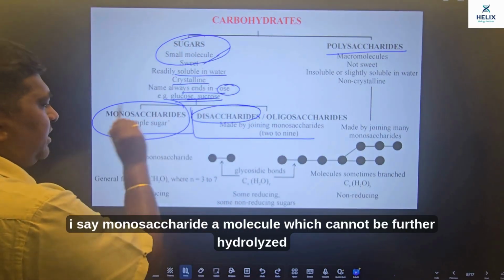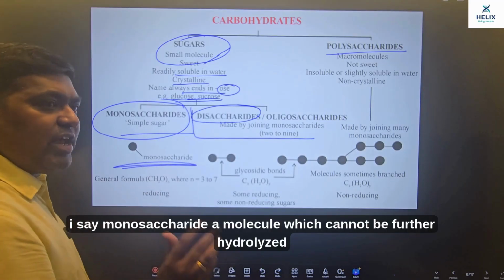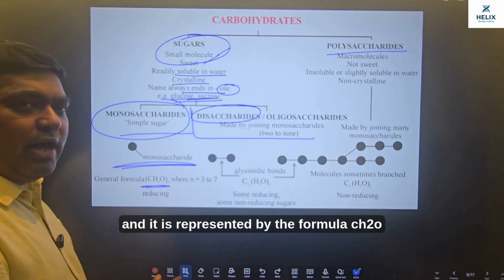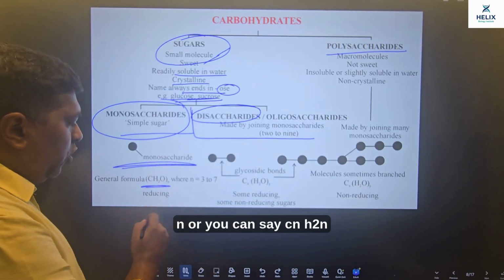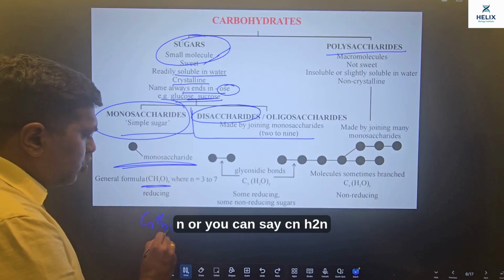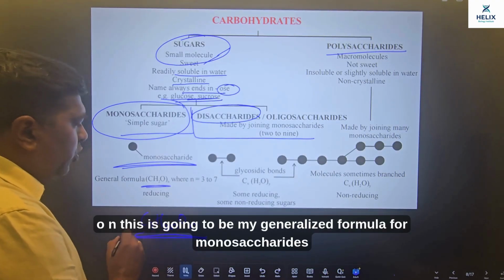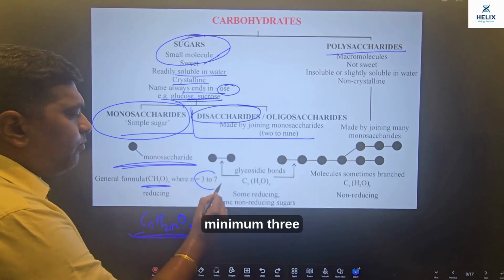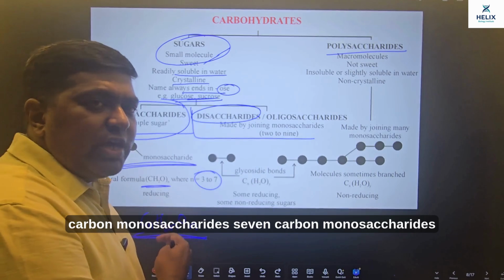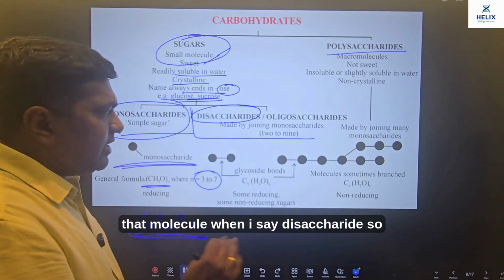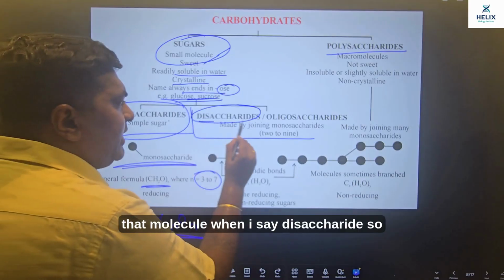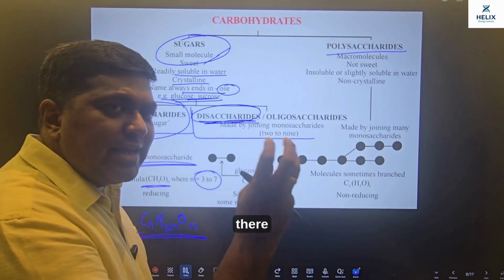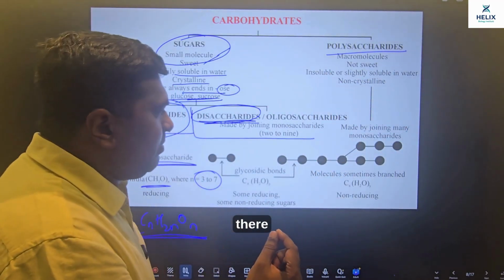But yes, when I say monosaccharide, a molecule which cannot be further hydrolyzed, it is represented by the formula CnH2nOn. This is going to be my generalized formula for monosaccharides, जो हम minimum 3 carbon monosaccharides से 7 carbon monosaccharides तक molecule देखेंगे. When I say disaccharide, यानी कि 2 monosaccharide unit का बना हुआ, trisaccharide 3 monosaccharide unit का बना हुआ.